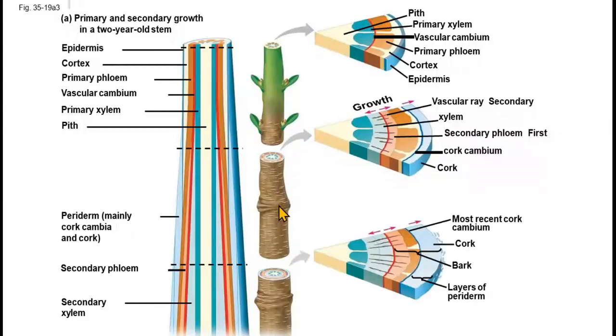And in the second year, this is the most recent cork cambium, this is cork, and these are the outer ruptured layers, the remains of outer layers. Then this portion from the cambium to the outer cork cells is called bark, and the outer layer of only cork cells is known as periderm. So this is 2 years growth, this is 1 year growth and this is just initial growth. This is a 2-year-old stem showing all the secondary tissues.